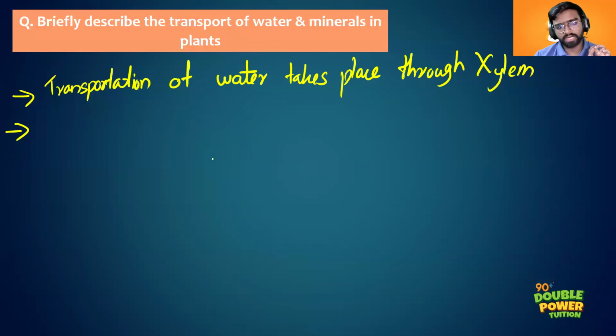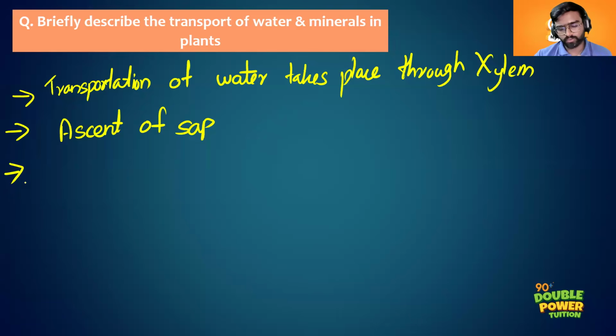The transport of water through xylem is called ascent of sap. That is the next point. I'm not writing the entire point, I'm just writing the keywords. Then you can write the next point: it will take place only in one direction, it is unidirectional. Then you can draw the flow chart.